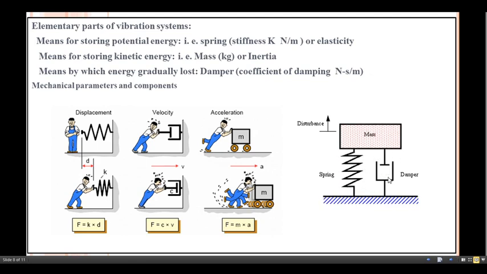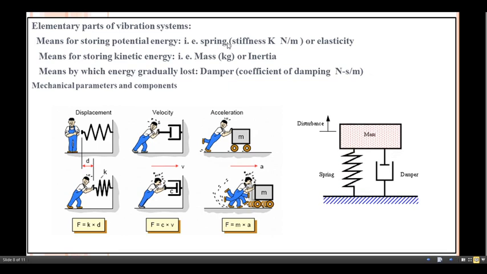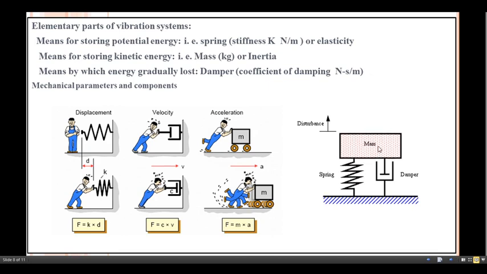In a vibrating body there is an exchange of energy from one form to another. The energy is stored by the mass in the form of kinetic energy, and in the spring as potential energy. Then it is dissipated in the damper in the form of heat energy, which opposes the motion of the system.